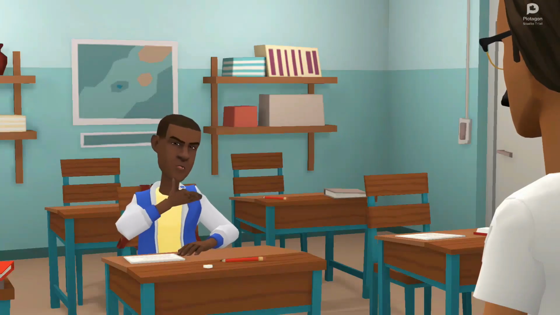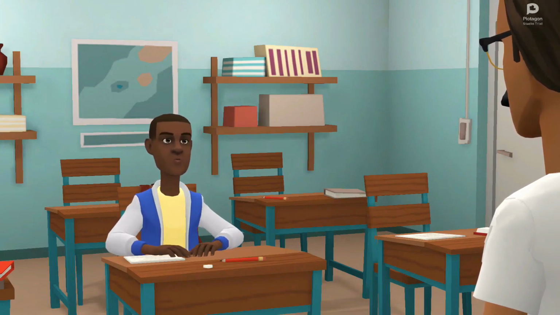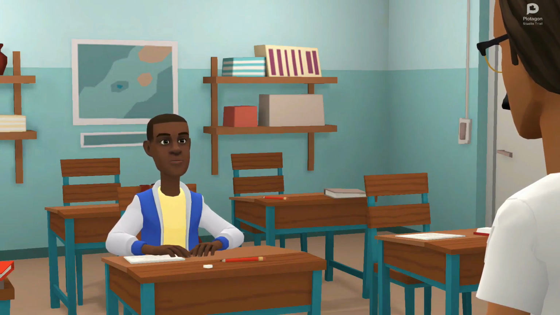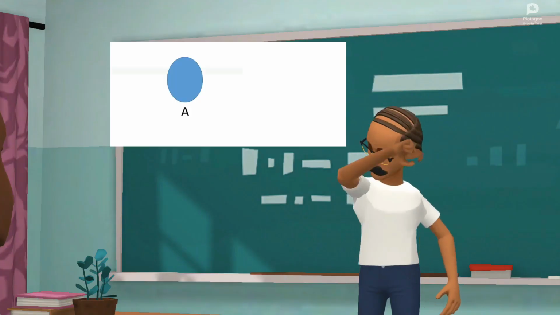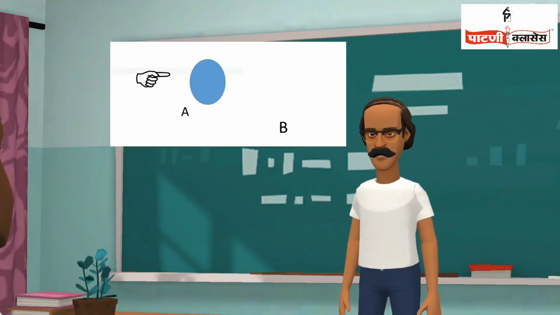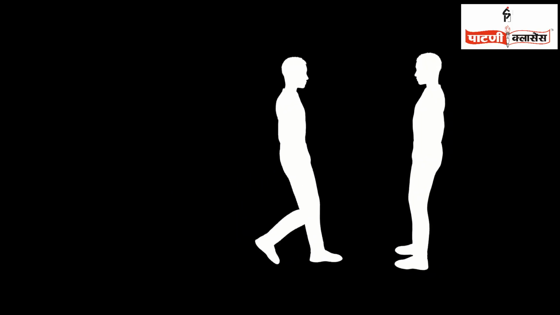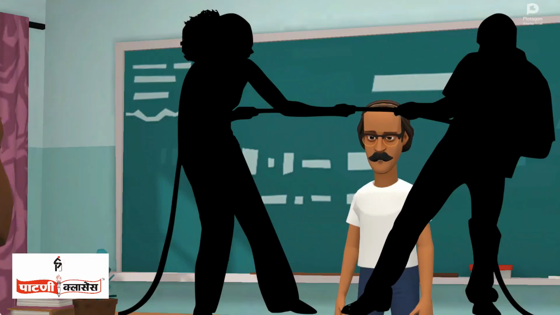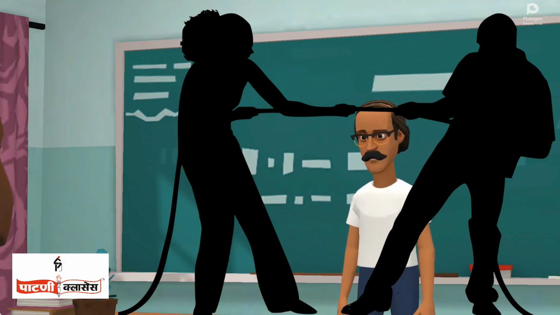Sir, when I play football, I push the ball, and while fighting with my friends, I pull his collar. So, can I consider pushing and pulling are examples of forces? Yes, pushing and pulling are examples of forces because the object goes from one position to another position, while pulling also objects come from one position to another position. Thus, pushing and pulling are also examples of force.